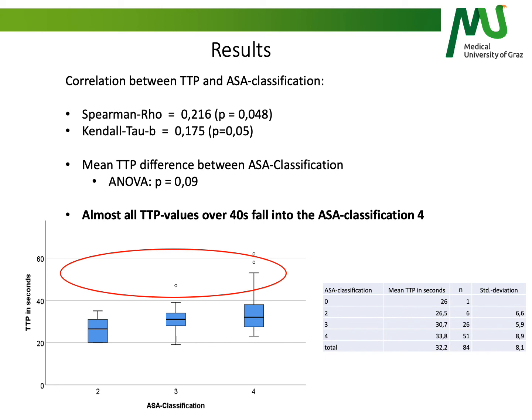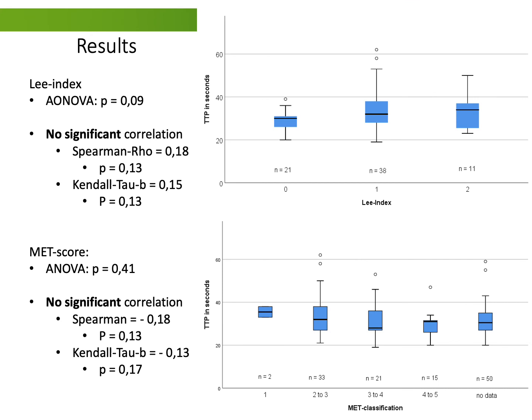The correlation between TTP and ASA-classification is a significant finding, but with a coefficient of 0.2 not a strong one. The mean TTP does not differ significantly between the ASA groups. But interestingly, almost all patients with a TTP over 40 fall into the ASA-4 classification. The Lee index and MET score did not show any significant correlation or differences in mean TTP values.